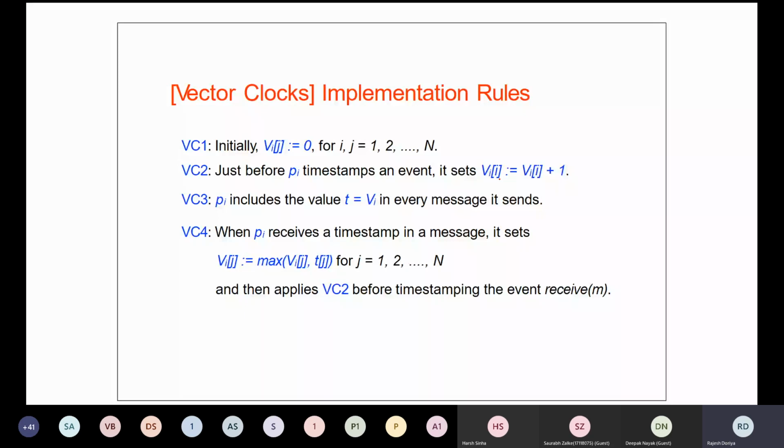Then VC3 says that whenever we have a send event, it sends its local clock value to the receive event. And VC4 says that whenever there is a receive event, it computes the maximum of the received value.